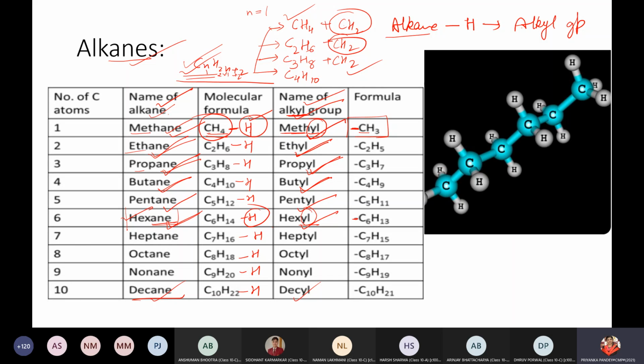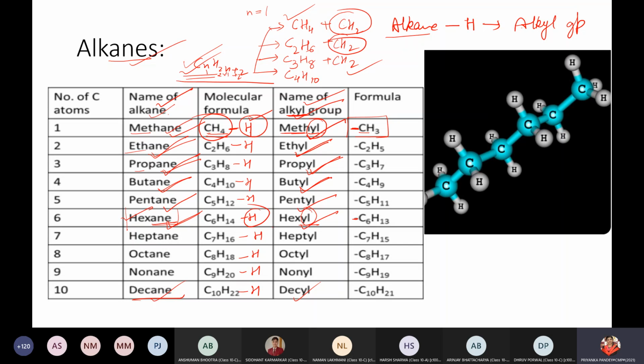The suffix will change because it is no more a compound. It becomes a radical having some valency free on the carbon atom. So the name changes from alkane to alkyl group. If all of you got it, please draw this table. This table is going to help you name a number of compounds in organic chemistry, because it gives the branching, and branching is given as per the number of carbon atoms: methyl, ethyl, propyl.